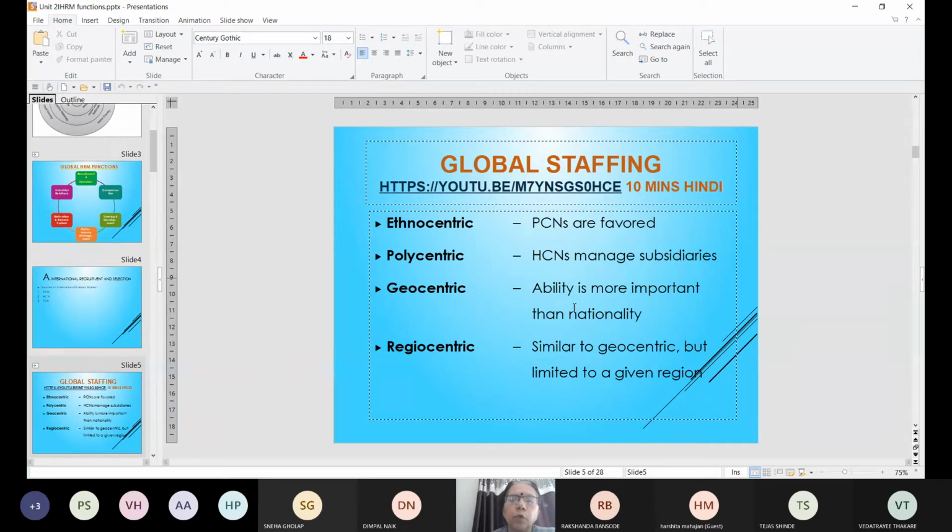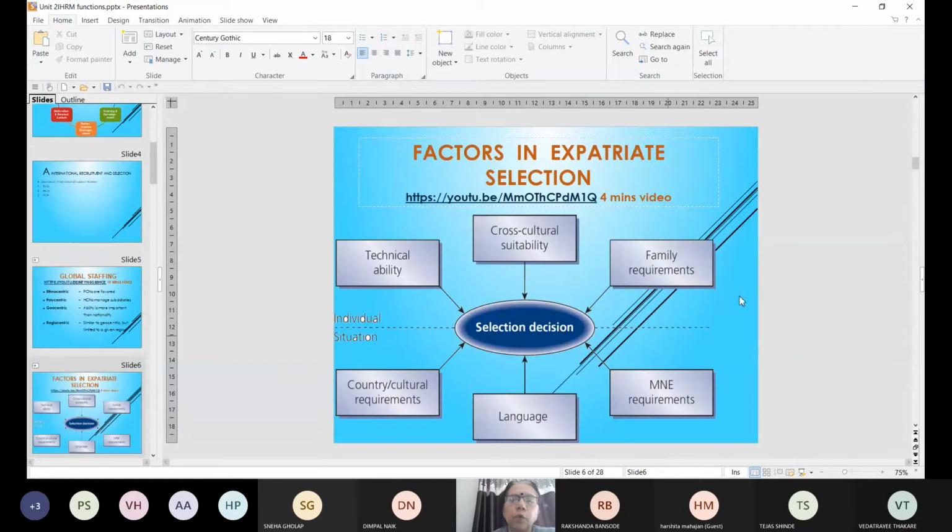Your ability becomes more important than nationality. And the regiocentric approach is similar to geocentric, but the hiring is done from a particular region. For example, if it is in India, all the countries around India will be considered for hiring. So this is called as regiocentric approach.